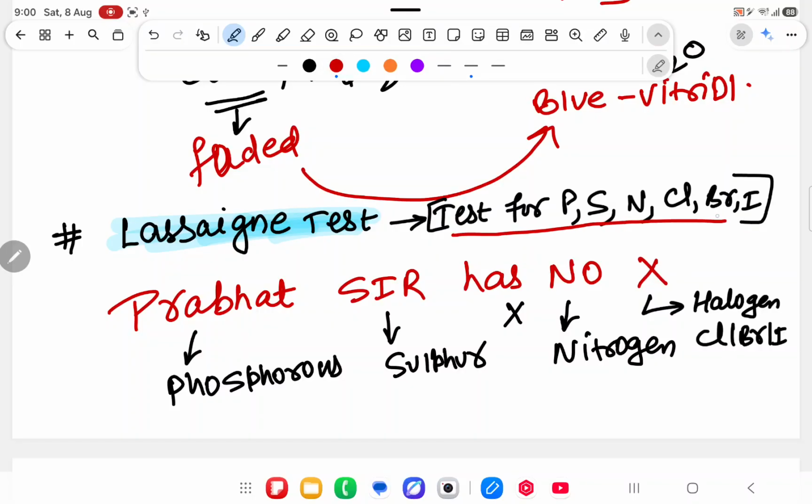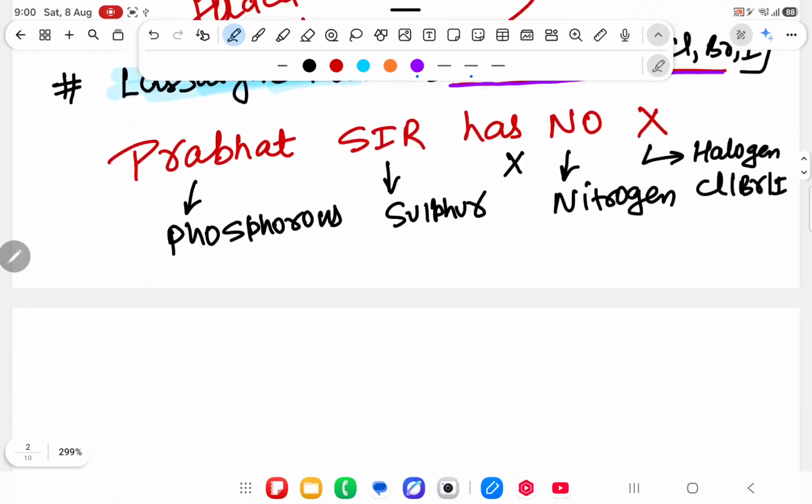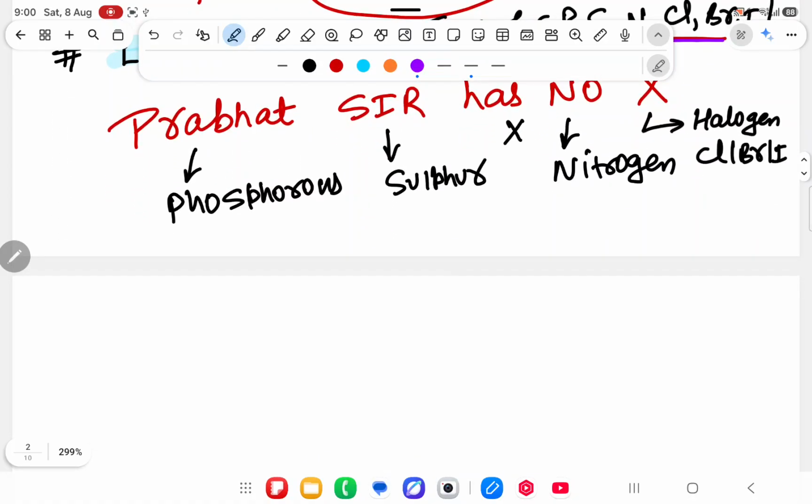Now, instead of writing all this, I have given the short trick. And what is the short trick? Prabhat sir has no X. Prabhat is starting with phosphorus. Sir, sulfur. Has no meaning, no nitrogen, and X halogen: chlorine, bromine, and iodine.